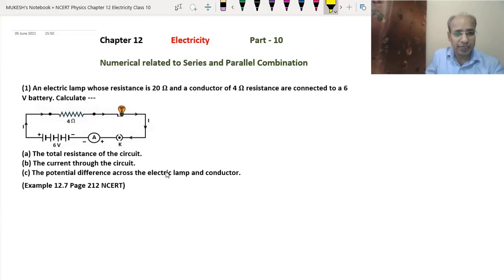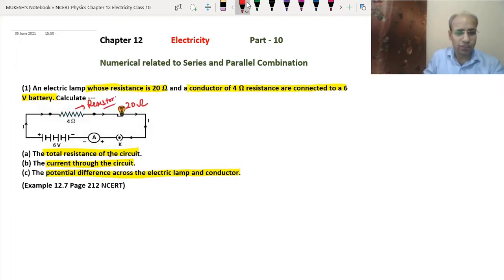There is an electric lamp whose resistance is 20 ohm, and there is a conductor of 4 ohm, which are connected in series to a 6 volt battery. We have to calculate the total resistance of the circuit. We have to find the current through the whole circuit, and the potential difference across the lamp and conductor. See, this is the electric lamp whose resistance is 20 ohm, and this is the resistor.